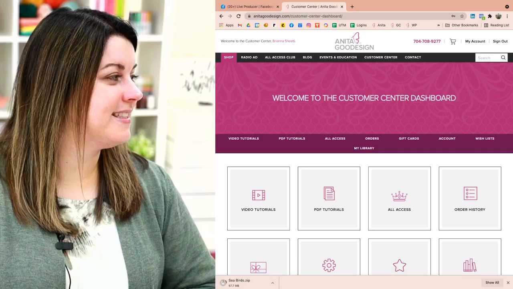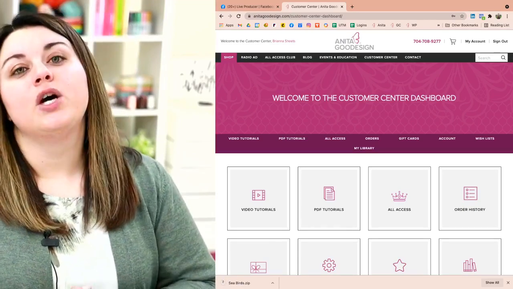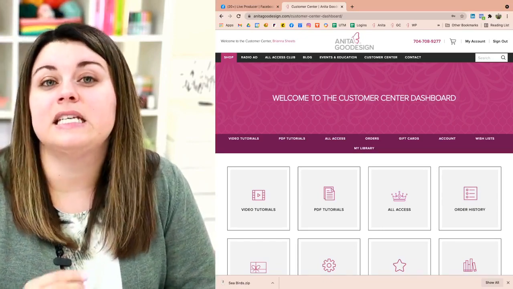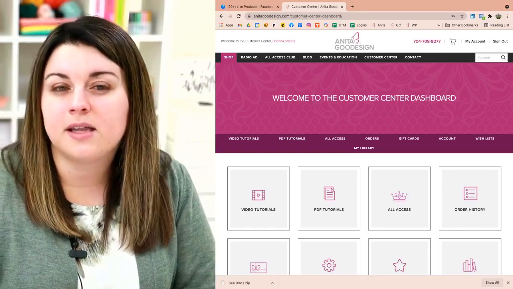There's a question, can they download only the specific format they need? So unfortunately with this way, and this is actually how it is with all of our files, it is going to download all of the formats when you click that download button. Say again, it's for the Seabirds collection. It's going to download all of the file formats, but you can only save the one that you need and just delete the rest. So when you're putting it on your USB stick to transfer it to your machine, you can just drag over the file format that you need, and then you can just delete the rest. All right. I think that's it.